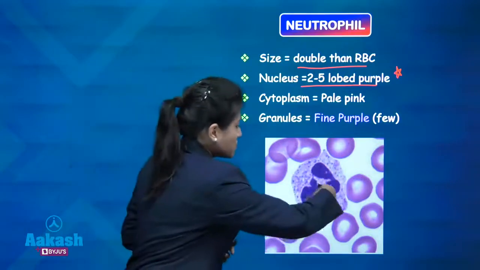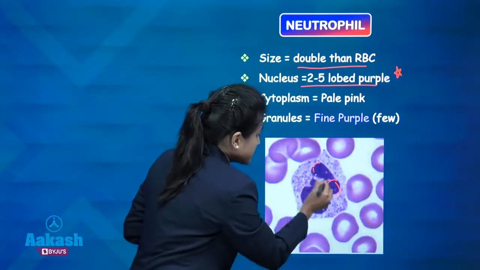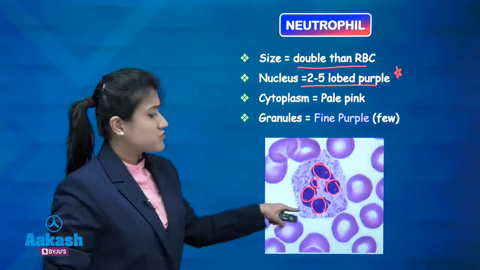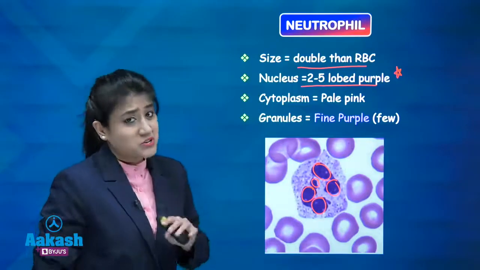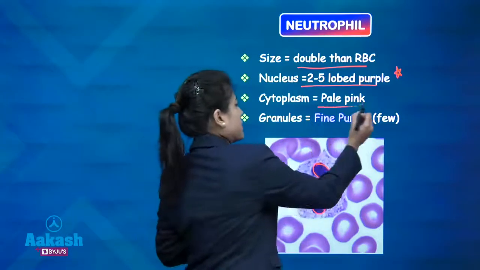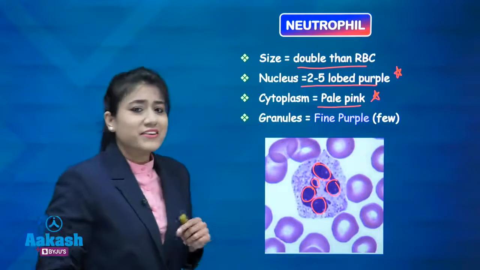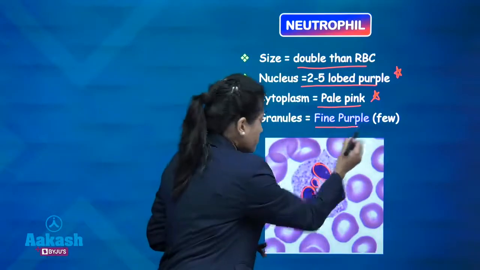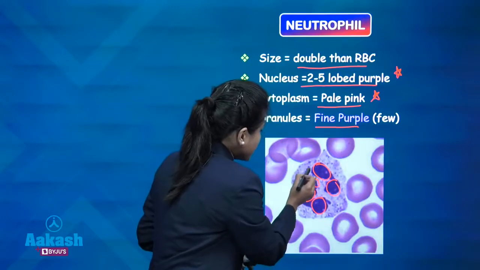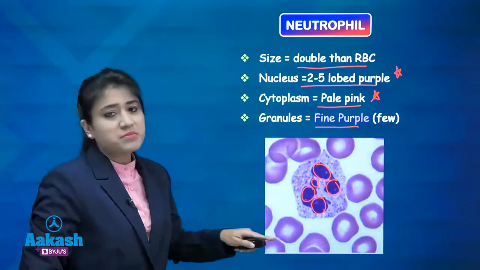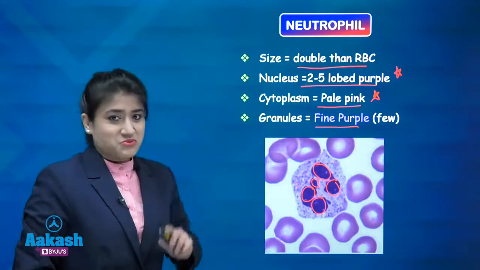So this one is your neutrophil, this is 1 lobe, 2nd, 3rd, 4th, 5th. So this neutrophil is having 5 lobed nucleus. Cytoplasm is pale pink in color. And granules, just look over here carefully. They are fine purple colored granules, and they are few in number.